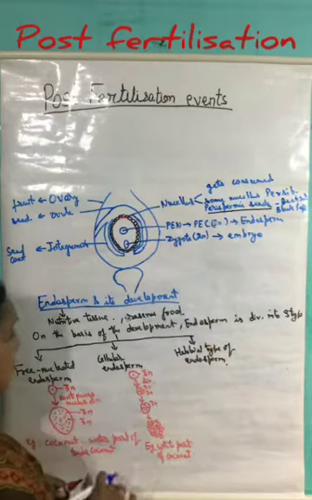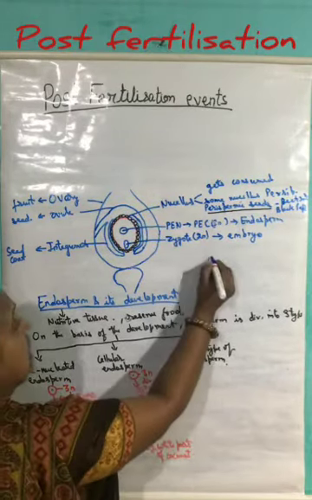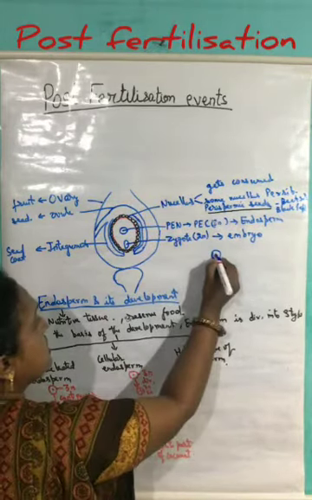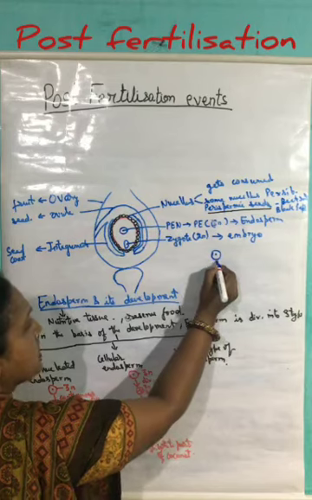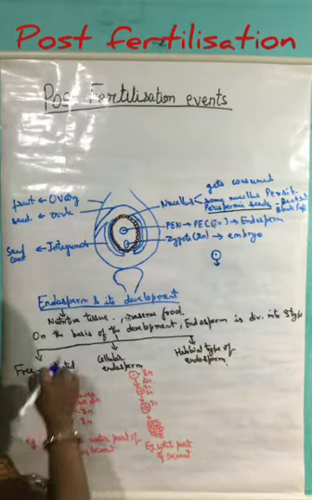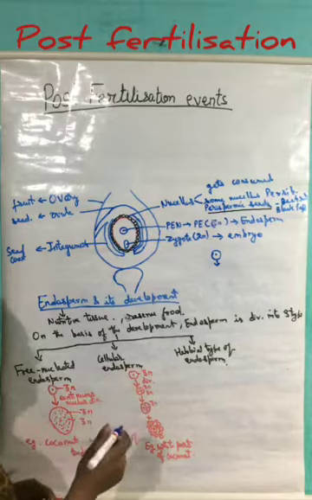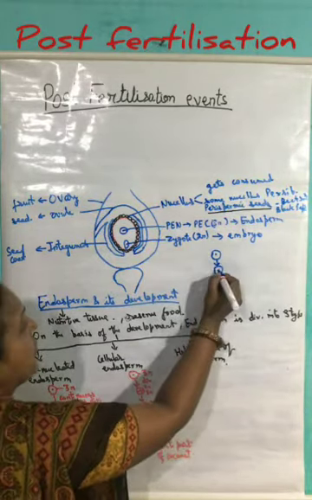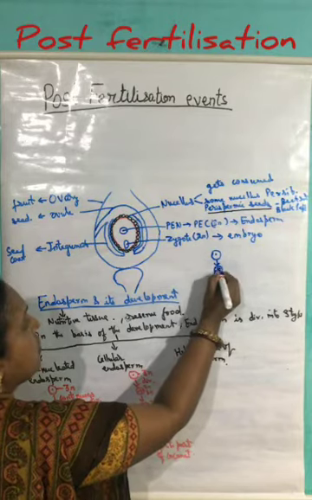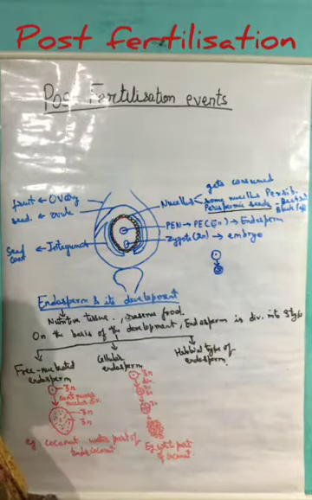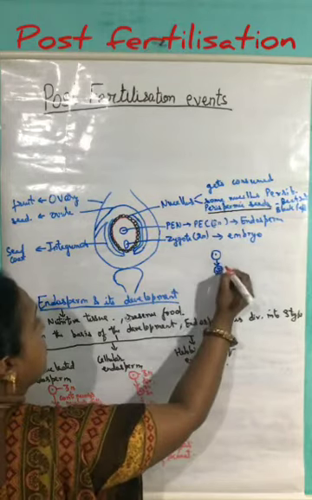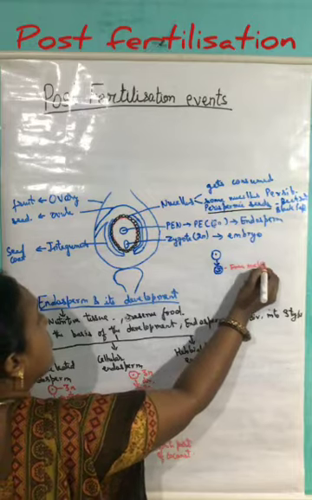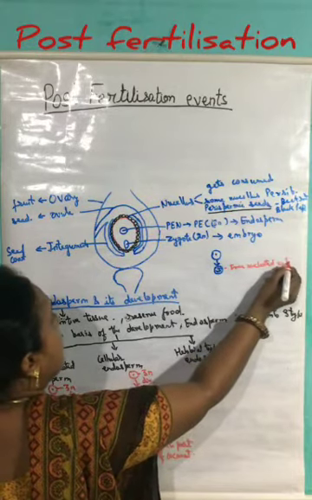In the coconut, this endospermic nucleus first of all undergoes free nuclear division, and it will lead to the multinucleated condition. That means first of all it will lead to the formation of free nucleated endosperm.